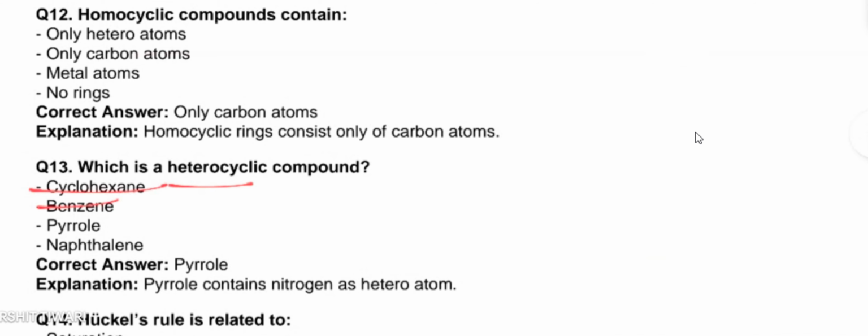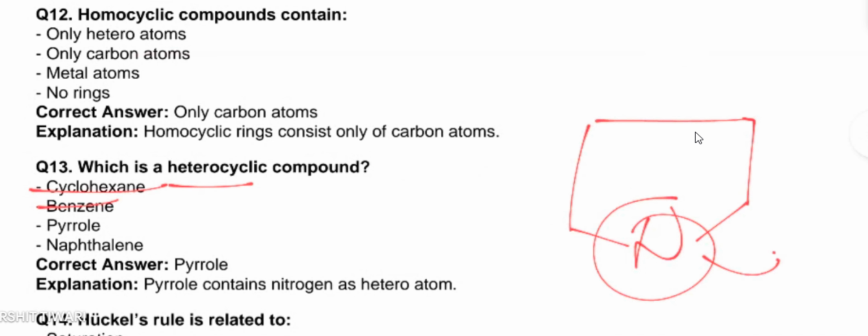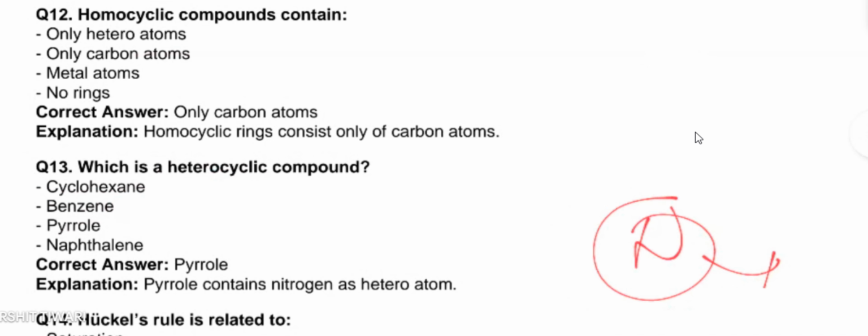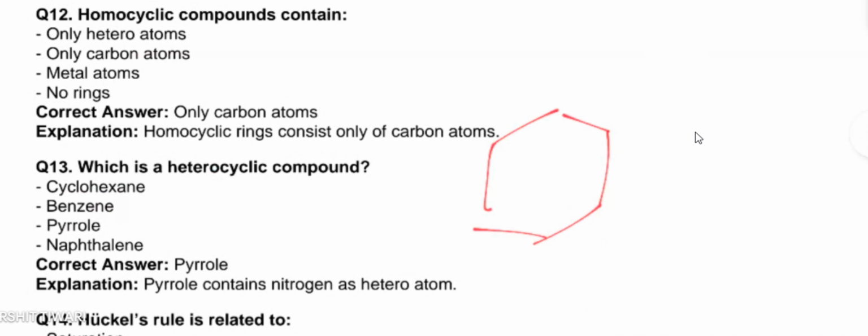Next is pyrrole. Yes, pyrrole is an aromatic system and it contains nitrogen as a heteroatom. Also it appears in cyclic form, so it is a heterocyclic compound. This one is correct. Naphthalene: what is naphthalene? Naphthalene is two fused benzene rings, which is also aromatic in nature. So the correct answer here is C, pyrrole.